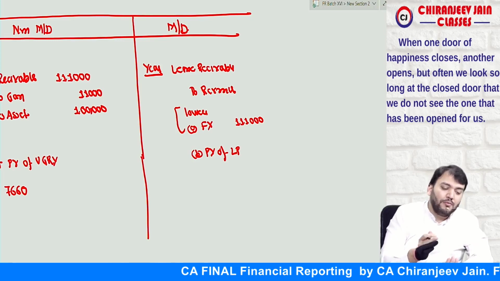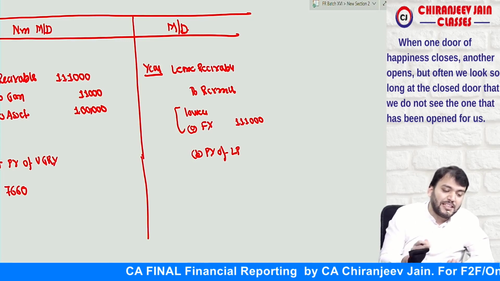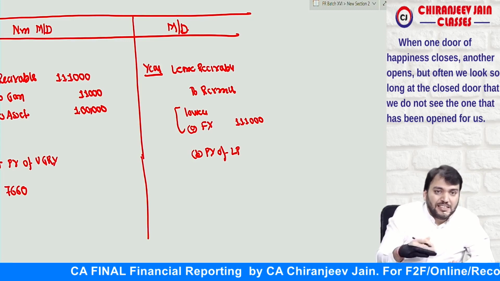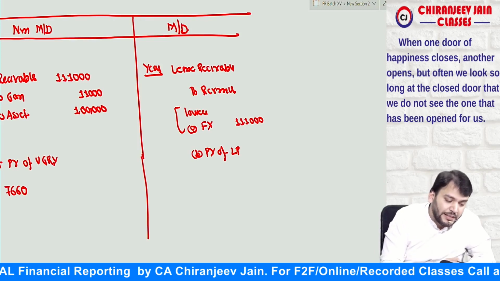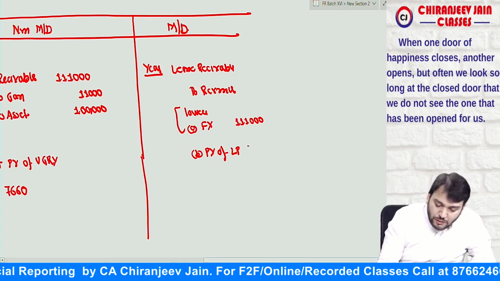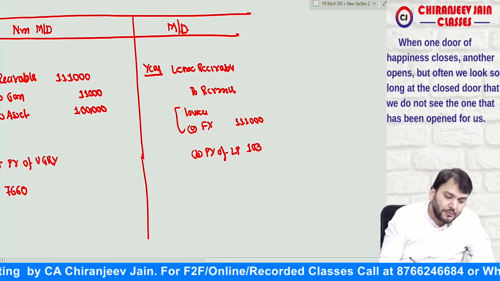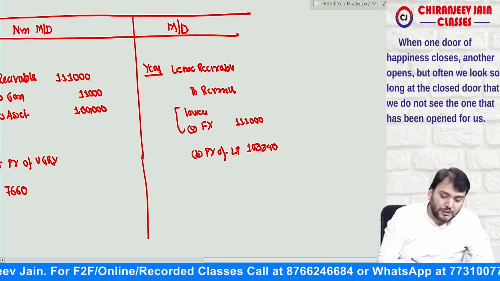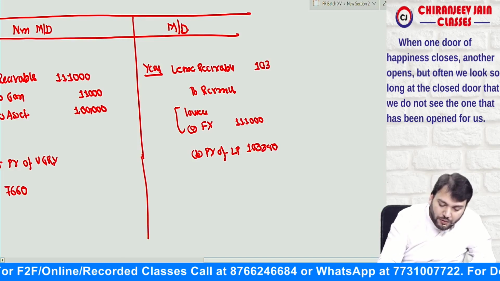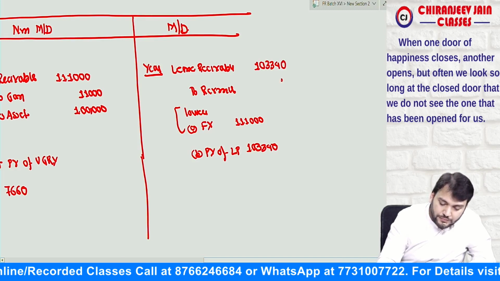If nothing is given, we'll take 10.078 as the market rate of interest. Means the interest rate implicit in the lease will be taken as the market rate of interest. Are you able to understand what I am saying? So this will be equal to 1,03,340. Correct? So this journal entry will be done with 1,03,340.